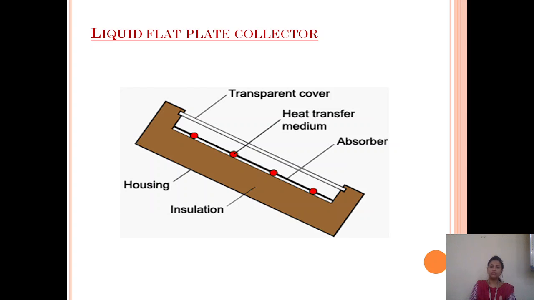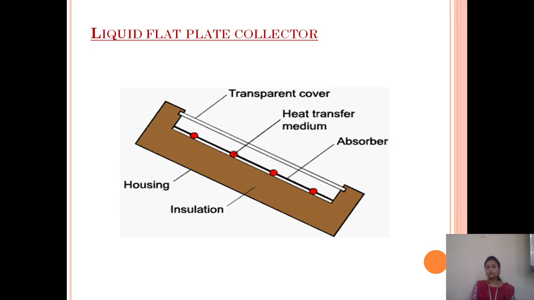Since it is a liquid flat plate collector, the liquid that we have considered is water. So this type of flat plate collector is a heat exchanger that converts the radiant solar energy from the sun into heat energy. Therefore, it is also known as a greenhouse effect. It captures the solar energy and uses that energy to heat the water in the tub where the water is being placed.